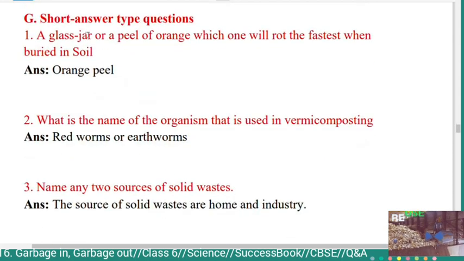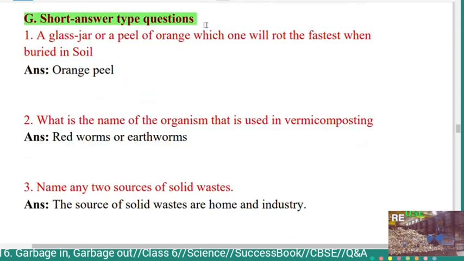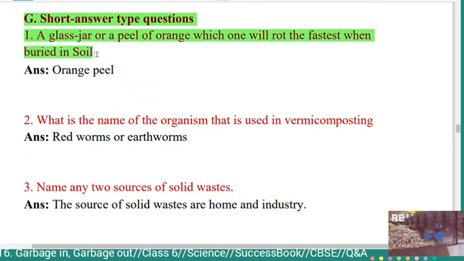Next, main G, short answer type questions. In that, the first question is, a glass jar or a peel of orange, which one will rot the fastest when buried in soil? In both the glass jar and the peel of orange, the peel will rot fastest. So the answer is orange peel.